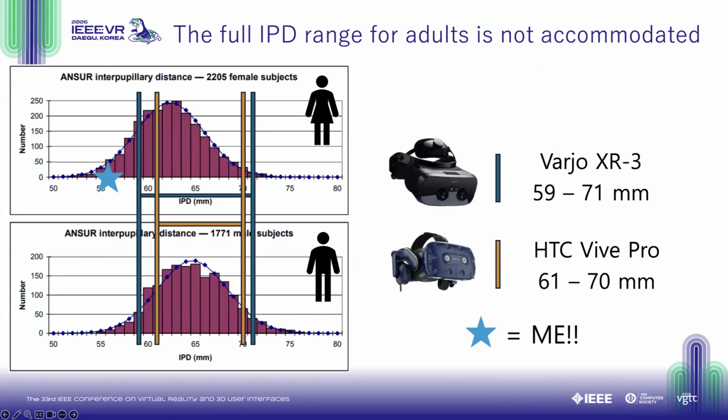And if we take a look at adult IPD in the context of IAD, we see that women's distributions of IPDs is overall less than that of men, as shown in the graphic on top here. Second, we see that the two HMDs that we're testing in the study, the HTC Vive Pro and the Vario XR3, do not accommodate the full range of adult IPDs. And this is especially important to point out because the blue star is my IPD, which is quite small and isn't supported by either device.